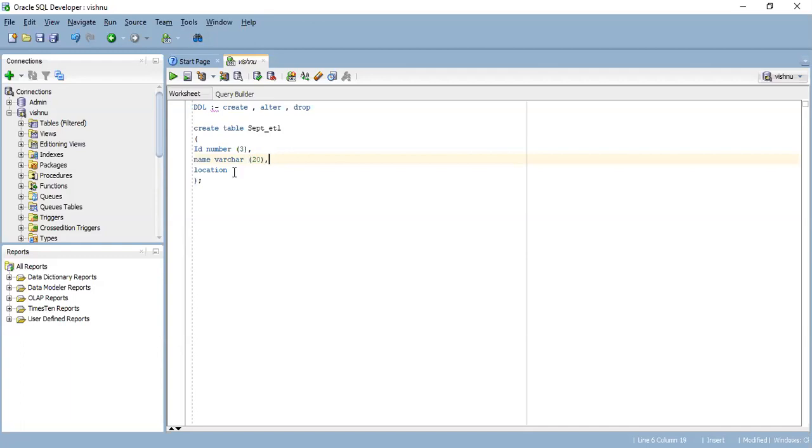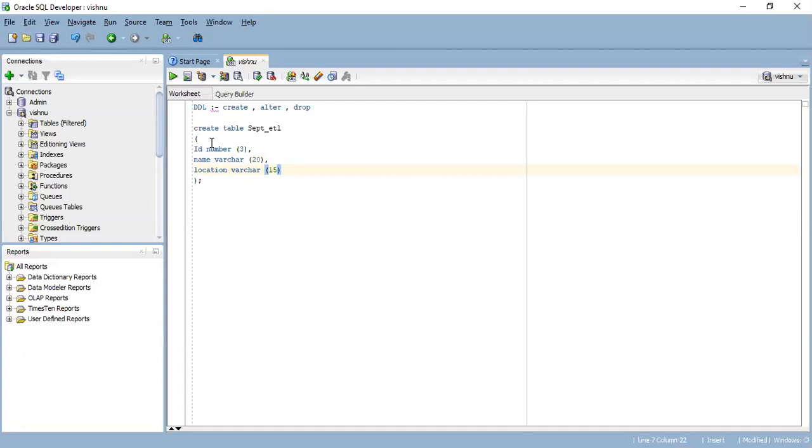Now again in the same manner for the location. What is the location? The location also used to be in the same manner. Somewhere, just imagine that it is Bangalore, then Bangalore contains alphabets. Pune is also alphabetical. If Mumbai, then Mumbai is also alphabetical. So what I will do, I will mention the data type varchar. The varchar will accept alphabetical values. So varchar 15. Okay.